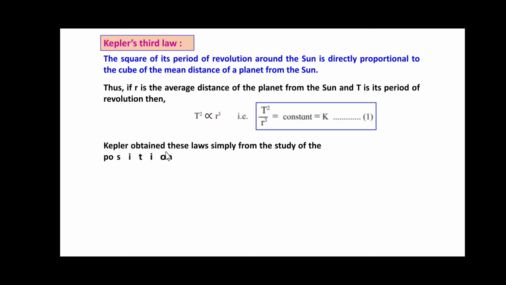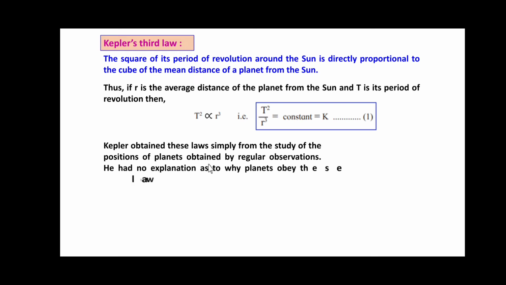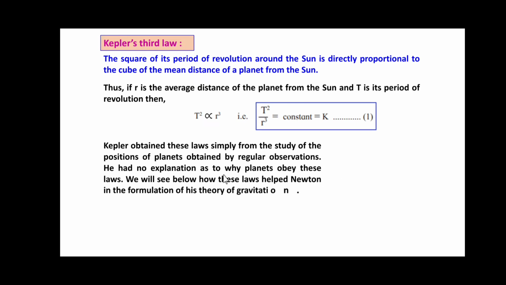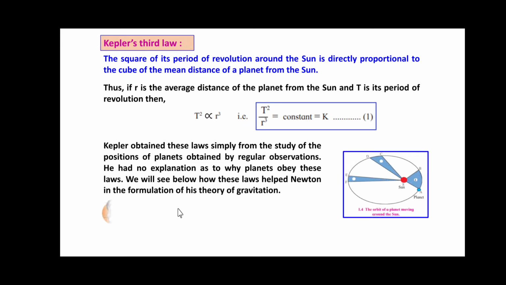Kepler obtained these laws simply from the study of the position of the planets explained by regular observations. He had no explanation as to why planets obey these laws. We will see below how these laws helped Newton in the formulation of his theory of gravitation. So friends, here use your brain power.